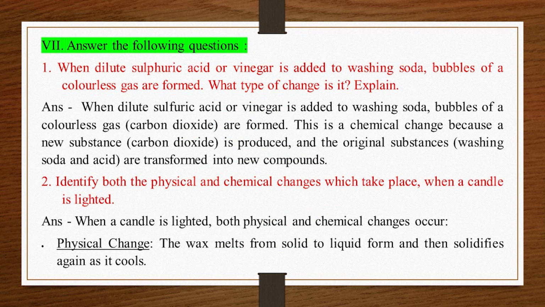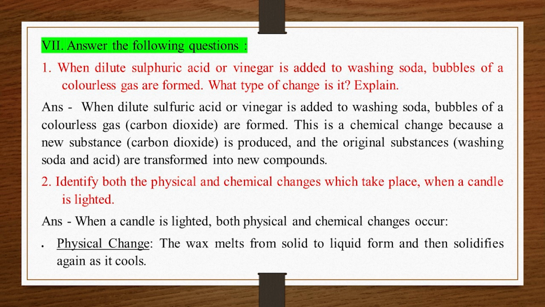7. Answer the following questions. 1. When dilute sulfuric acid or vinegar is added to washing soda, bubbles of a colorless gas are formed. What type of change is it? Explain. Answer. When dilute sulfuric acid or vinegar is added to washing soda, bubbles of a colorless gas, carbon dioxide, are formed. This is a chemical change because a new substance, carbon dioxide, is produced and the original substances, washing soda and acid, are transformed into new compounds.